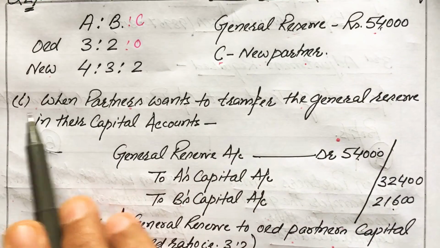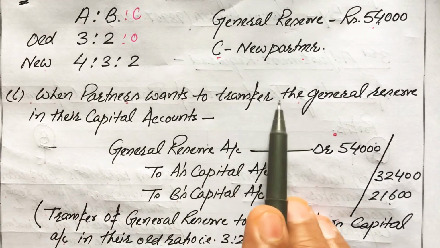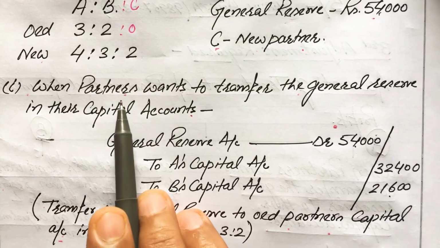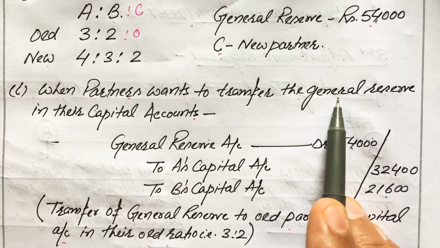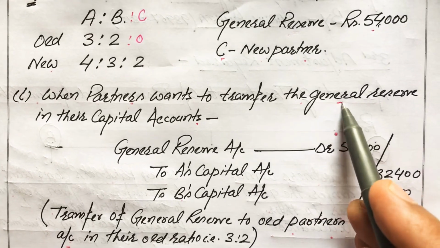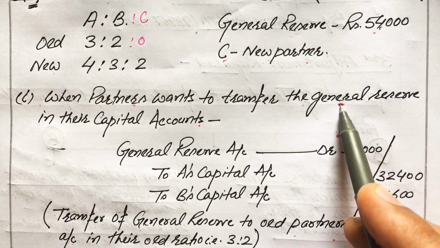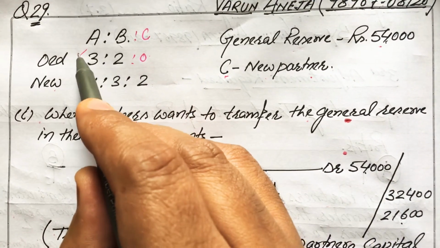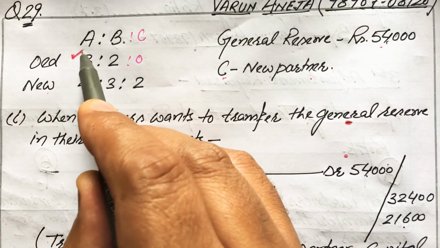In the first case, when partners want to transfer the general reserve in their capital accounts, that means we have to close the balance of given general reserve by transferring it to old partners' capital accounts in their old ratio.